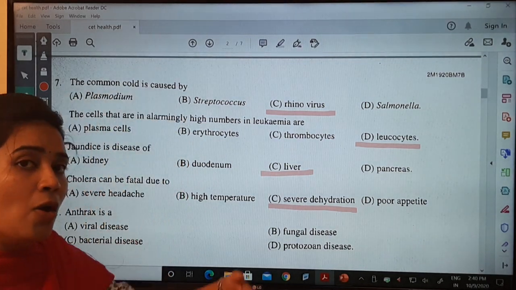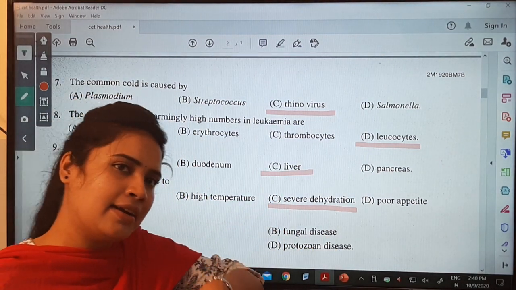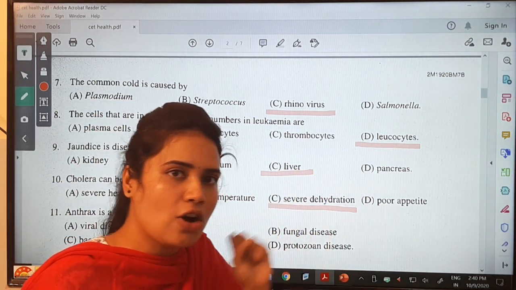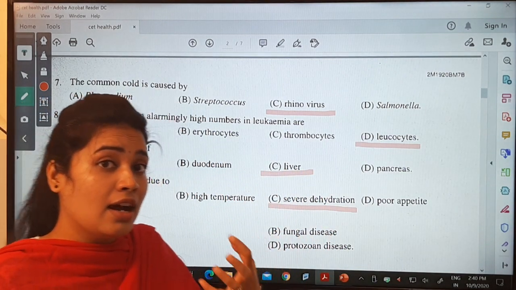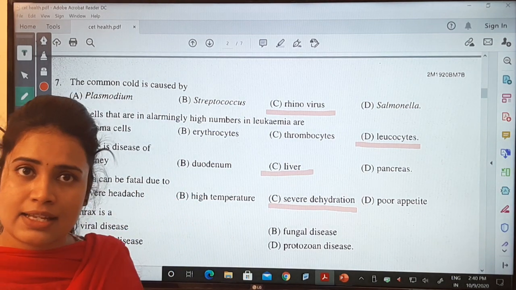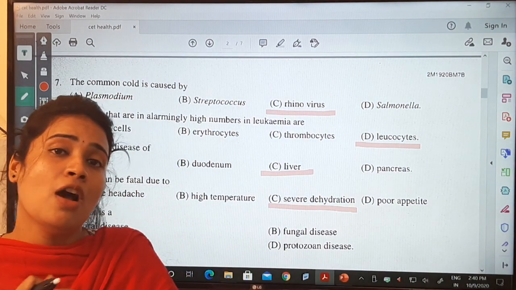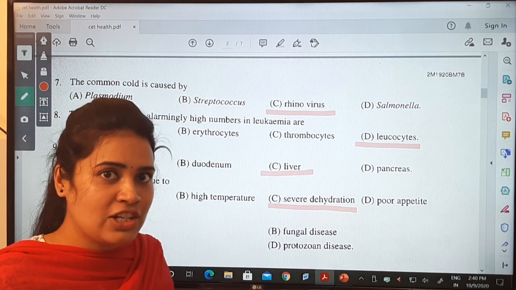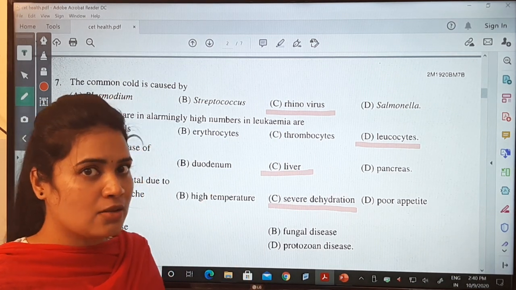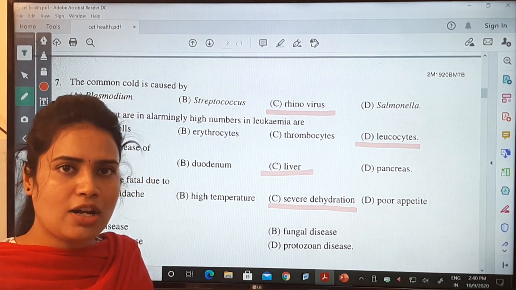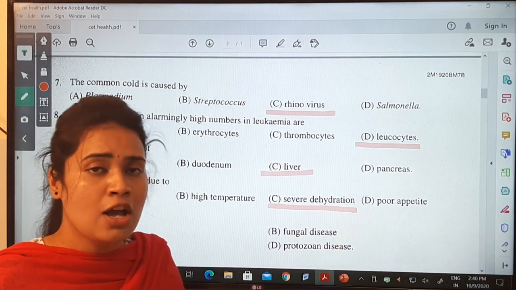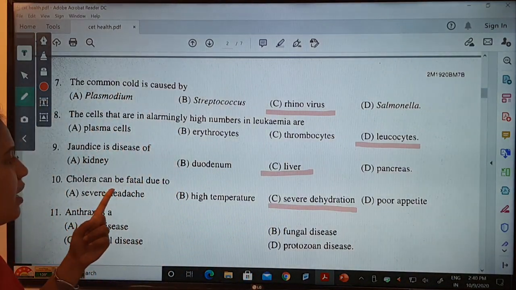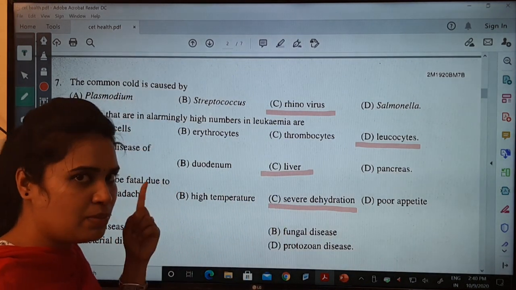I already told you why. When the bacteria enters the body, it goes directly into the small intestine. Once it enters the small intestine, it releases certain toxins. These toxins affect the physiological activities. As a result, the body secretes more water through excretion outside the body, and the body gets dehydrated. When there is a loss of water, you lose electrolytes and everything. If it is not treated, ultimately the person may become fatal. So severe dehydration is the reason for that.